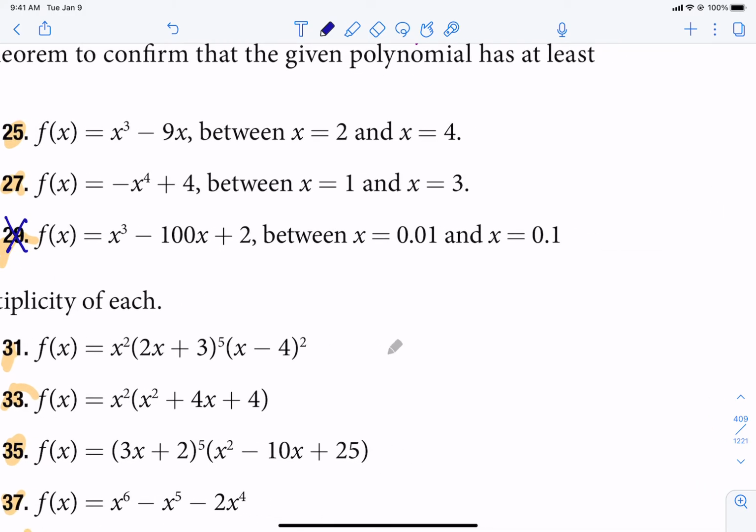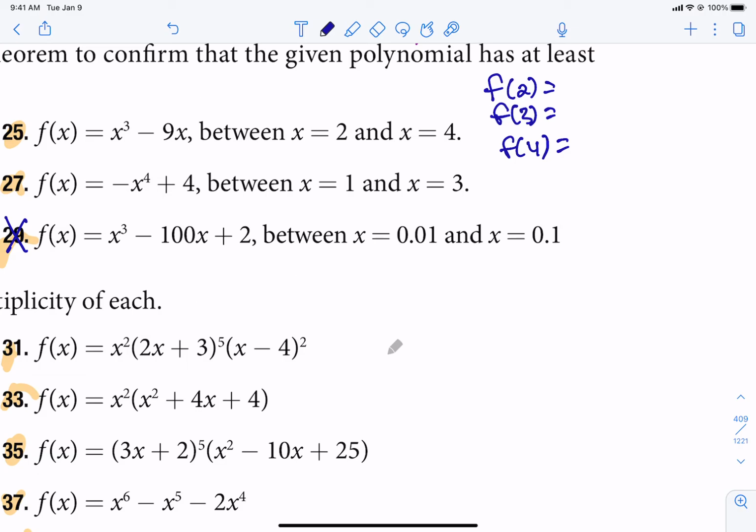So we've got our function f of x is x cubed minus 9x. We're checking to see if there's a 0 between 2 and 4. So what we're going to do first off is start out plugging in all of the whole numbers between 2 and 4, all of the integers between 2 and 4. Now, if we do not get a switch there, we don't see a positive-negative switch, then we'll go to the halves. If we don't see a switch, then we can go to the tenths. We can keep breaking those intervals down smaller and smaller. But hopefully we'll find one in that interval using the whole numbers.